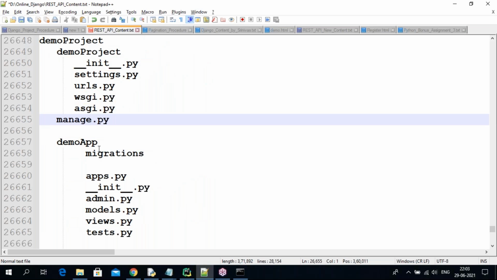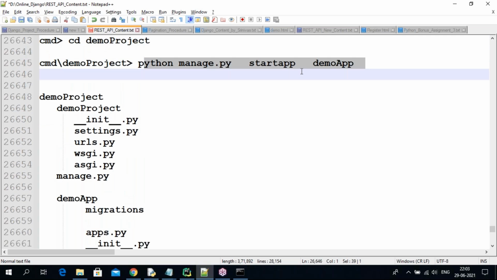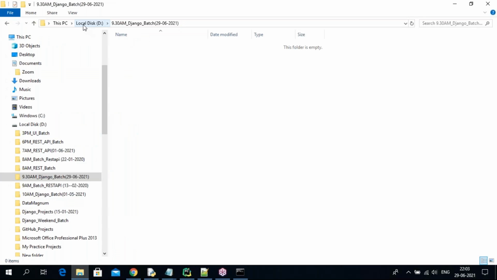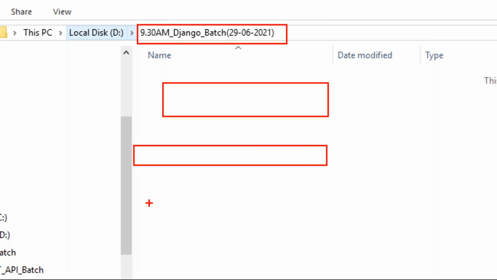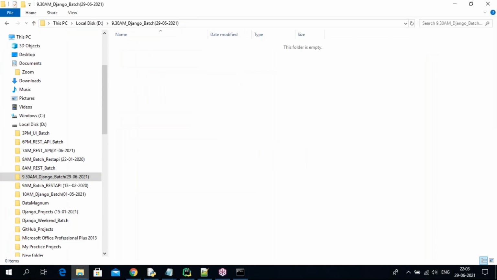From the next session onwards, we are going to develop small basic projects, guys. Today I only gave the commands, and the time is also enough. So tomorrow, in the D drive at this location, I created one folder for our 9 AM Django batch. In this folder I want to create our demo project, demo app, all things, and run the server. After running the server, from the browser I want to send the URL. Whenever I send a particular URL, I get a response output. We are going to discuss all these things slowly, session by session.